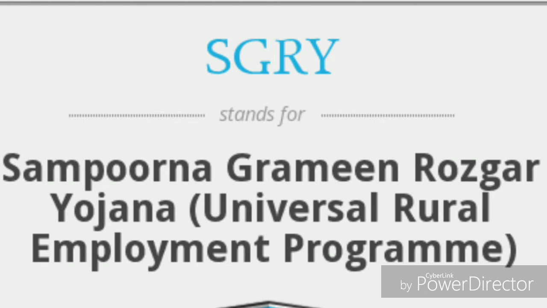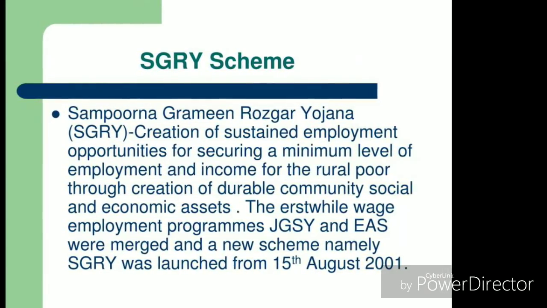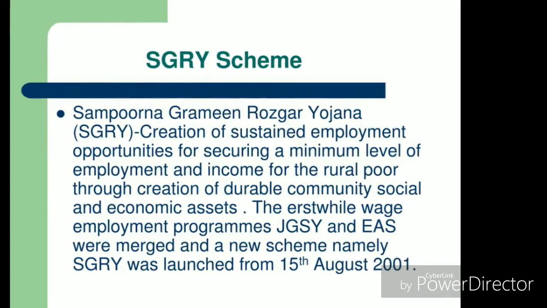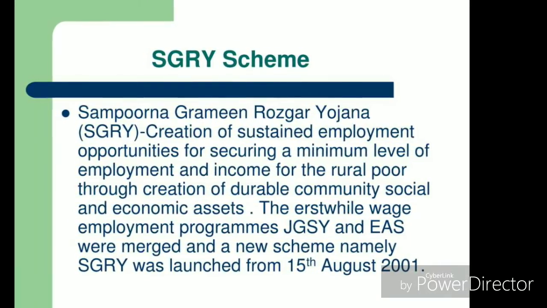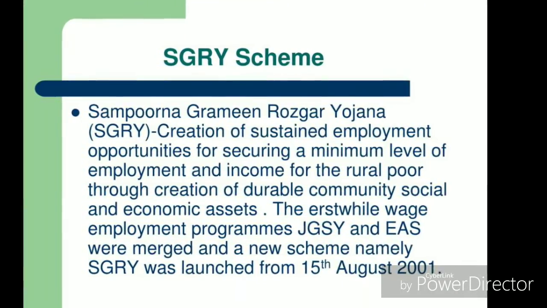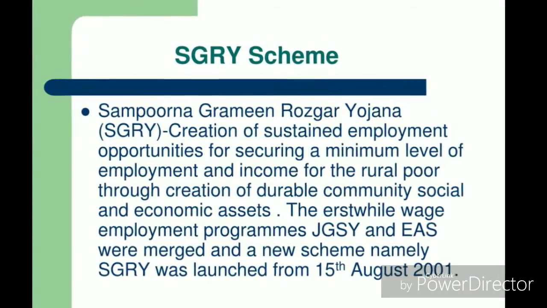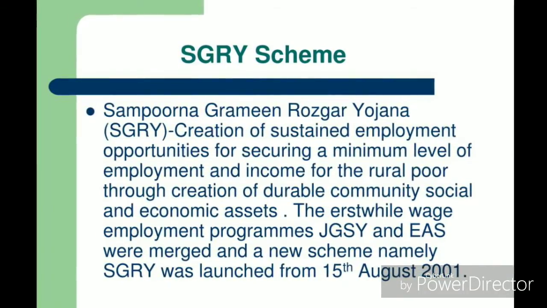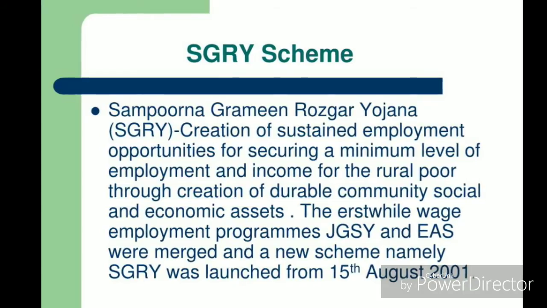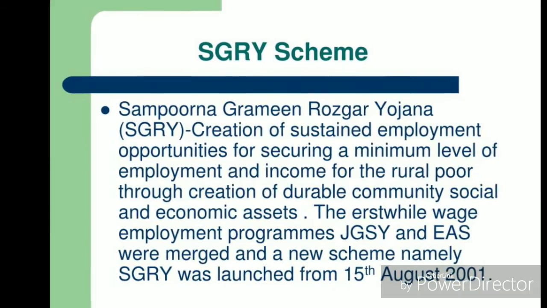Let us see now Sampoorna Gramin Rozgar Yojana, that is SGRY. It is also one of the universal rural employment programs. The SGRY scheme has basically three main objectives. First, to provide employment opportunity to surplus workers. Second, to focus on the development of regional economic and social conditions. Third, to focus on development of infrastructure. This program was launched on 15th August 2001.